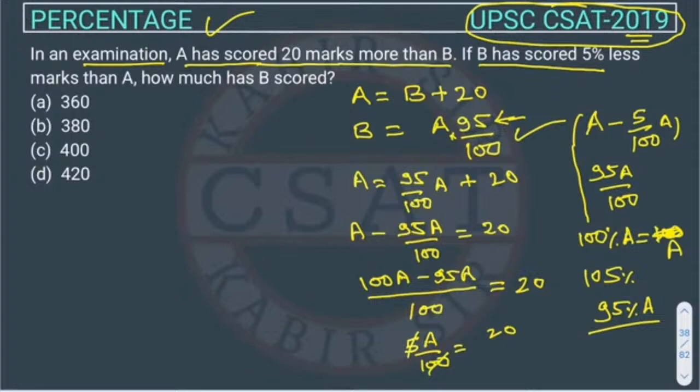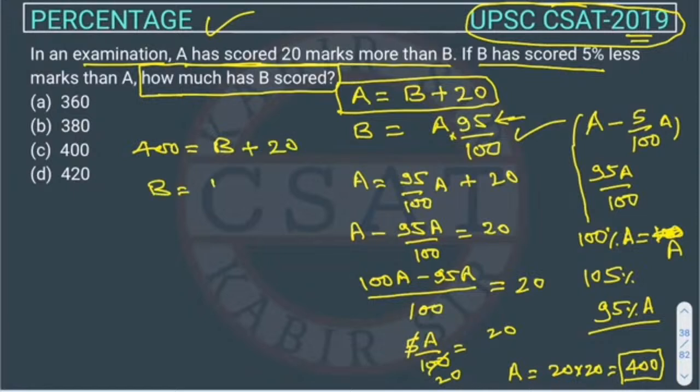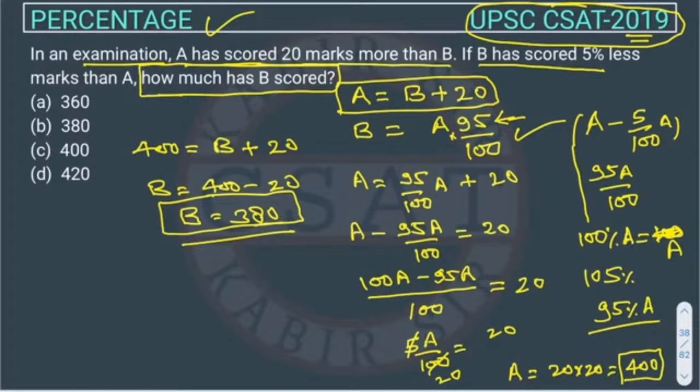From this 5, you can divide this, so it will be 20. So this 20 will go to this side. So A will be 20 into 20, so it will be 400. Now what is he asking? How much has B scored? We have to calculate the value of the marks of B. We put it in this equation. We got 400 is equal to B plus 20. So B is equal to 400 minus 20. It will come out 380. So how much did B score? B scored 380 marks, right? So the answer is option B.